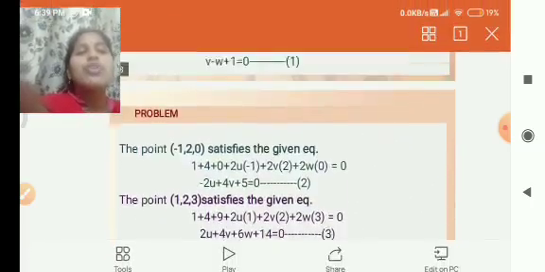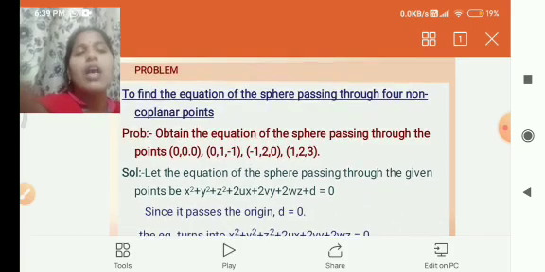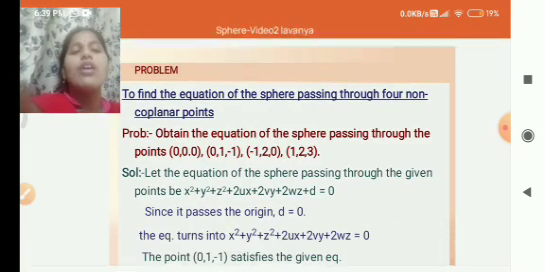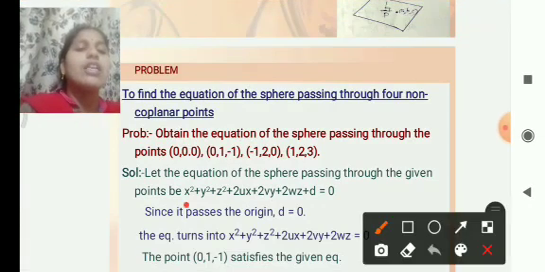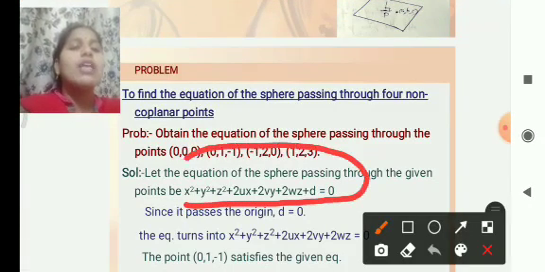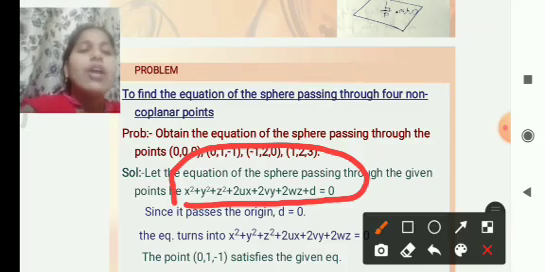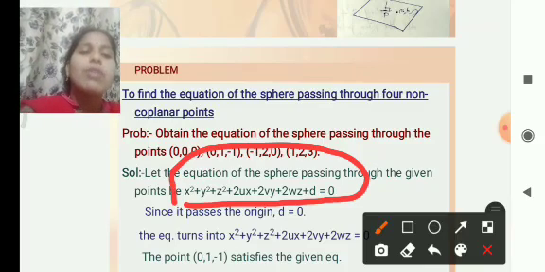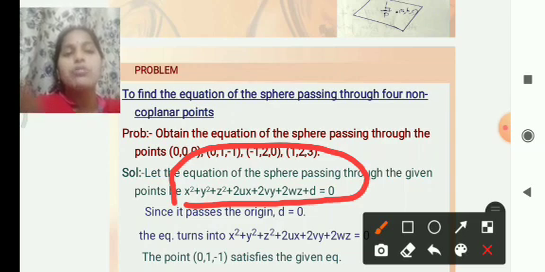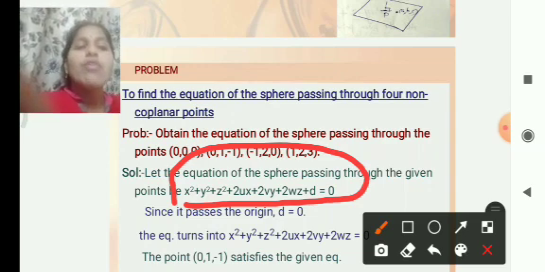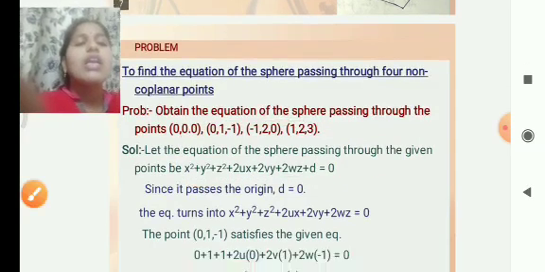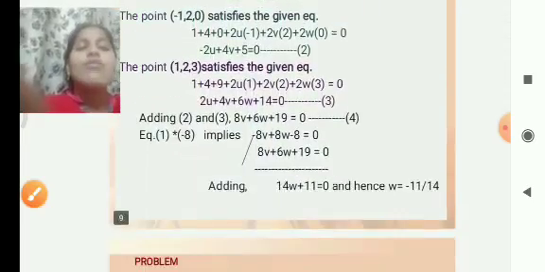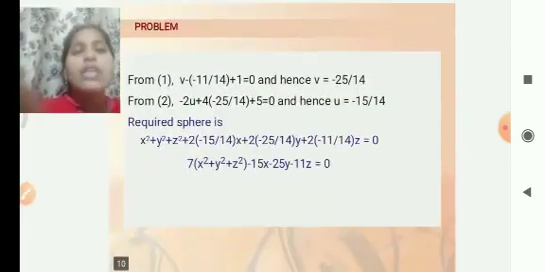By substituting all those values in the general equation of the sphere, we have to get the new equation. The general equation of the sphere means x square plus y square plus z square plus 2ux plus 2vy plus 2wz plus d is equal to 0. In this equation, we have to substitute the values of u, v, w, and d is equal to 0. We have to get the new equation that passes through the 4 points.